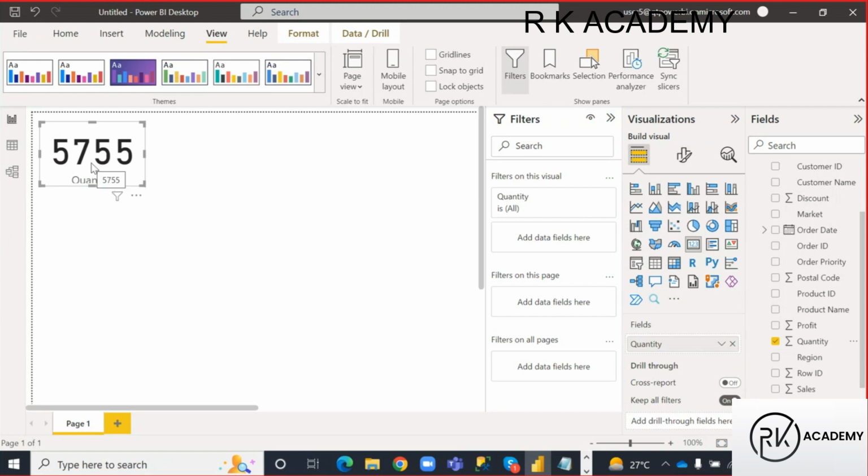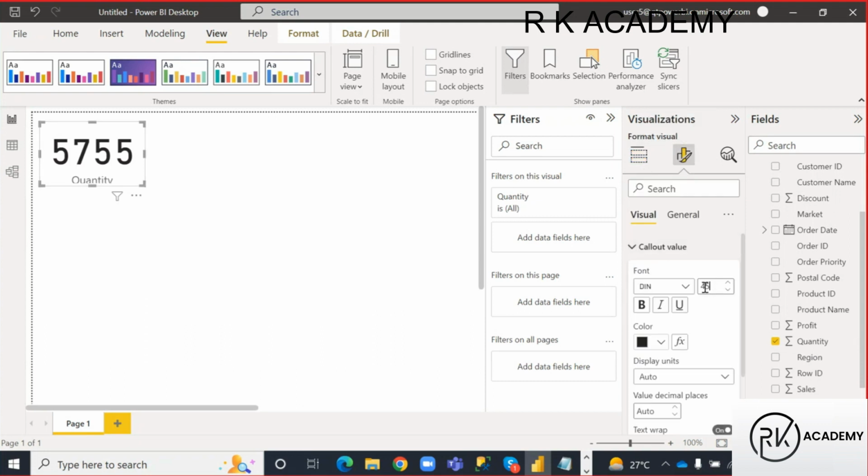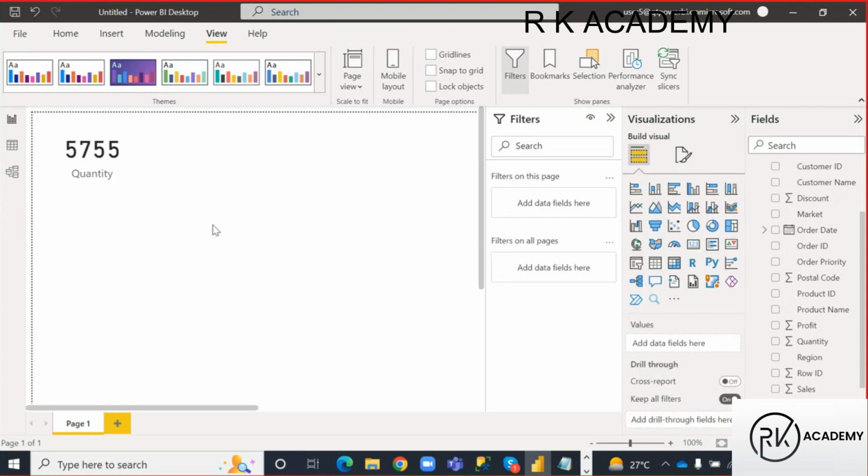Okay, let me beautify this visual, guys. It is with bigger text, right? Let me reduce it to a little bit smaller size. Okay, let me take the size as 30. Okay, and it is in a plain area, right? That is showing in a plain area. So for that visual, let me add a border and some background color also. So how can I add that, guys?